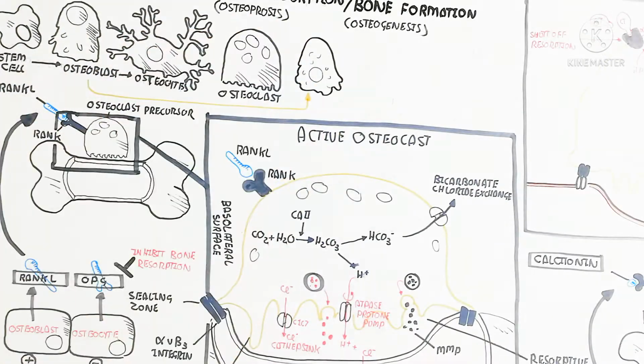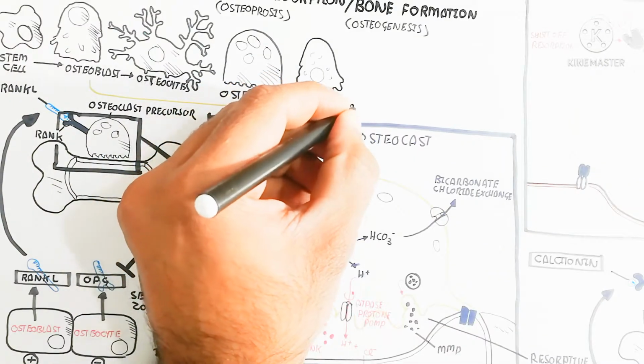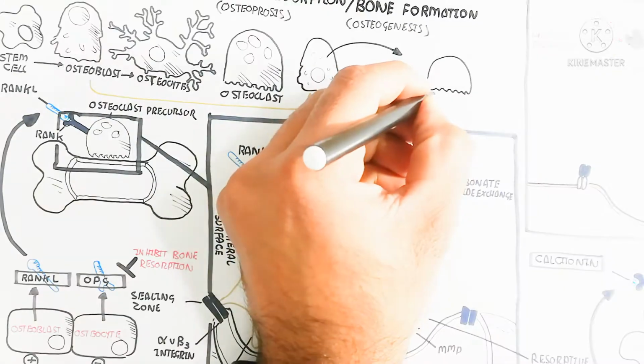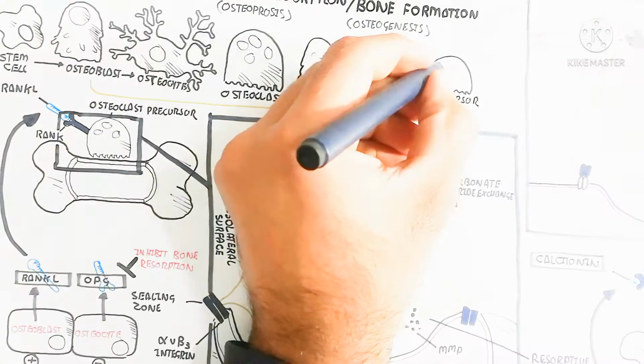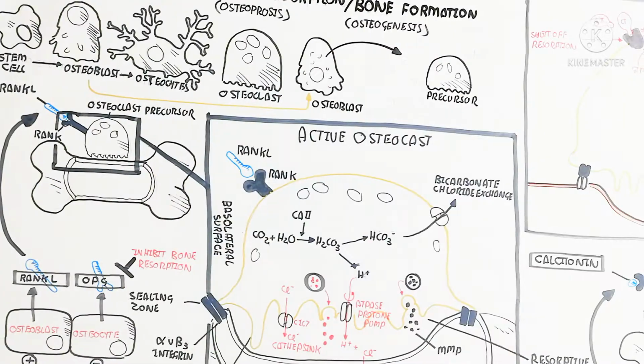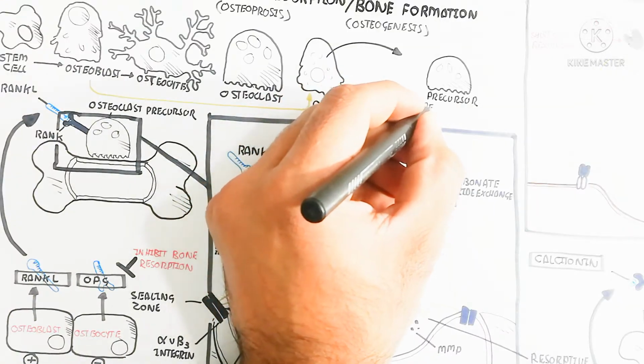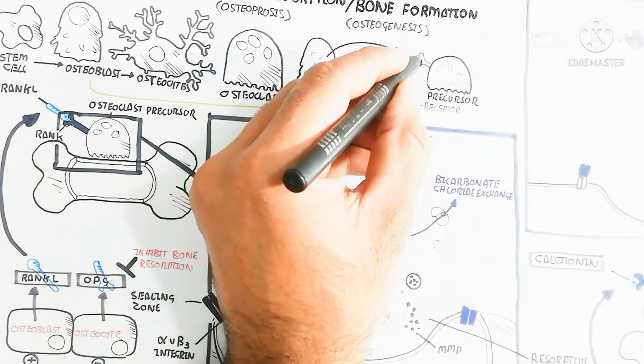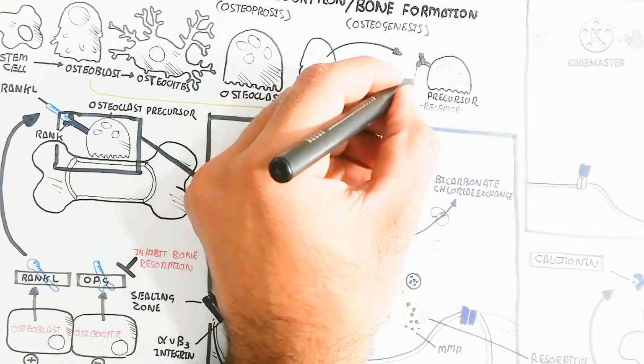First of all, I want to say that the osteoblast produces the MCSF. This is the macrophage colony stimulating factor, which is produced from the osteoblast to target the precursor osteoclast. So the osteoclast precursor will bind with the multinuclear osteoclast.